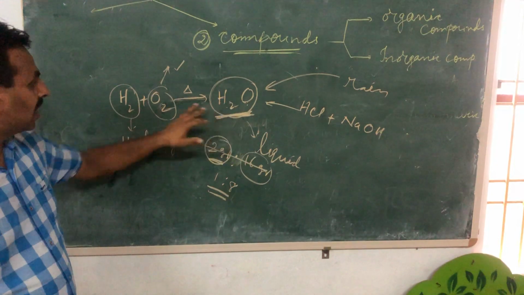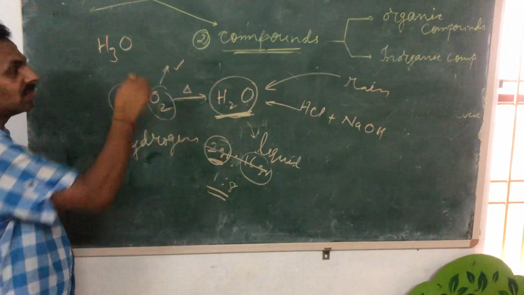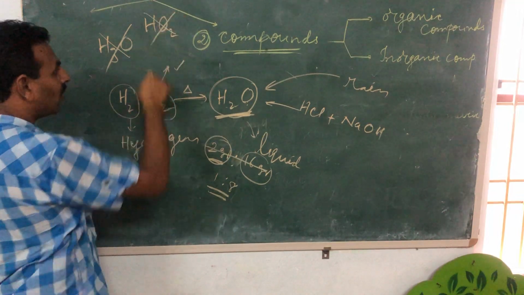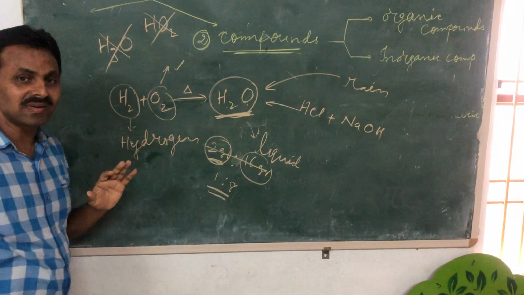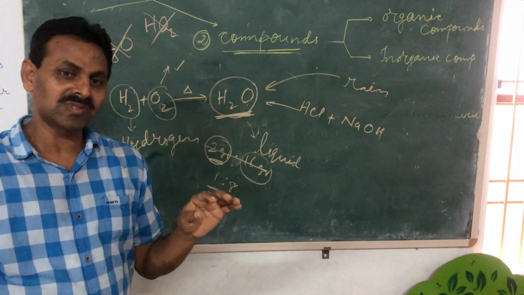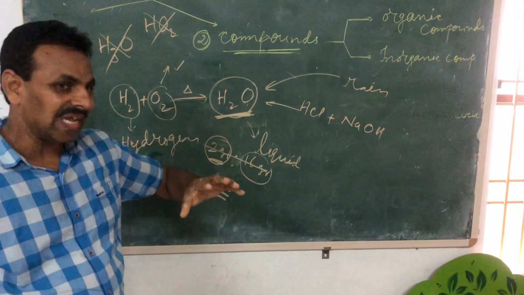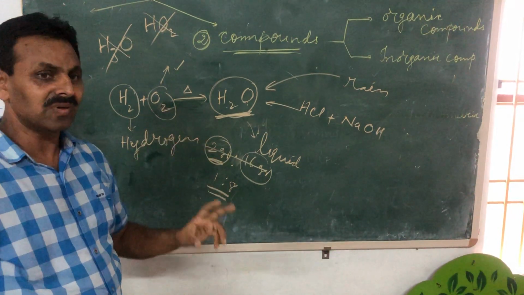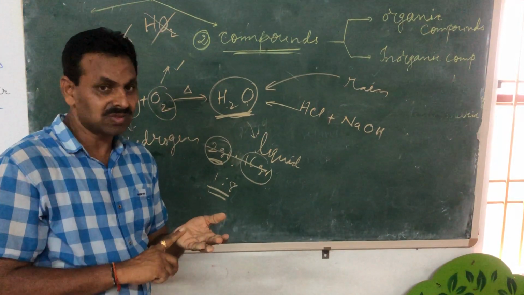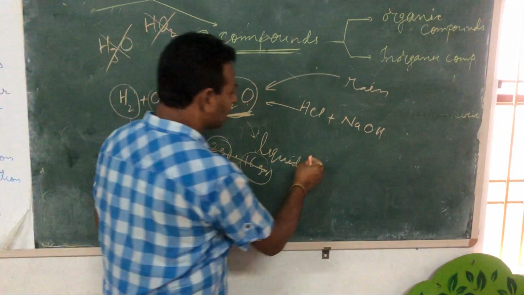I mean to say, hydrogen plus oxygen will never give H3O. No. It will never give HO2. No. It will not happen. Why? Because they combine in a definite proportion by weight. That's it. So I am going to frame the definition of compound using: 1. Chemical combination. 2. Elements or compounds. 3. Definite proportion by weight.